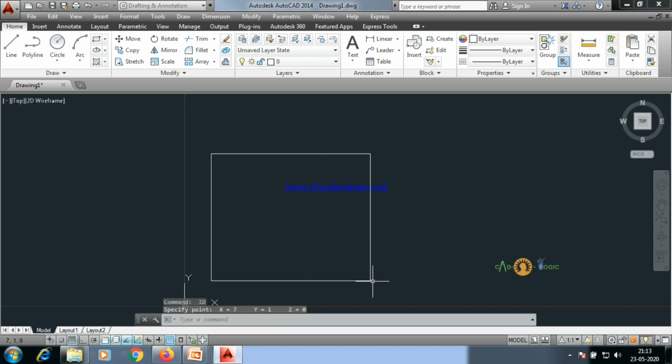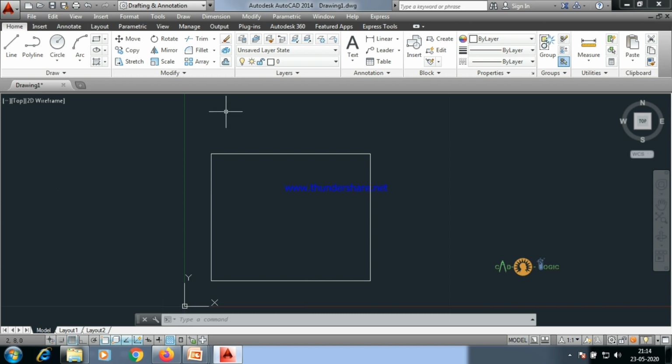Second point is 7 comma 1, X7, Y1. Third point is 7 comma 6, I guess. Yeah, X7, Y6. And the fourth point is 1 comma 6, X1, Y6. Okay, clear? There is one little tip for you guys.